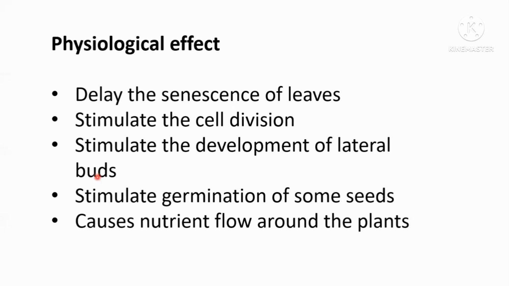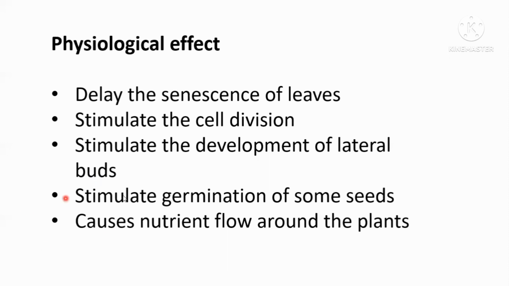So you can do another experiment. This is very simple. You have to detach a leaf from a plant and apply a small drop of cytokinin to the leaf. The place where we apply cytokinin remains green, but the rest of the parts will turn yellow, because the place where we had cytokinin delays the senescence. The other places undergo senescence. So that is the reason.